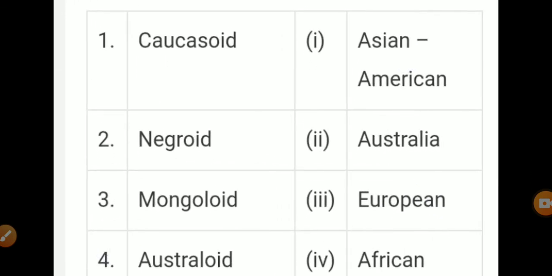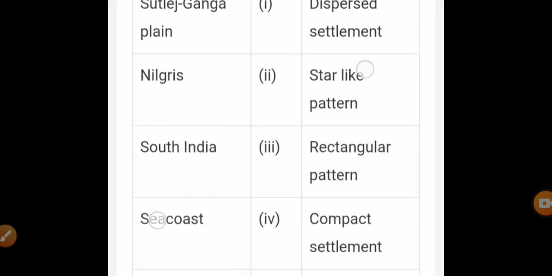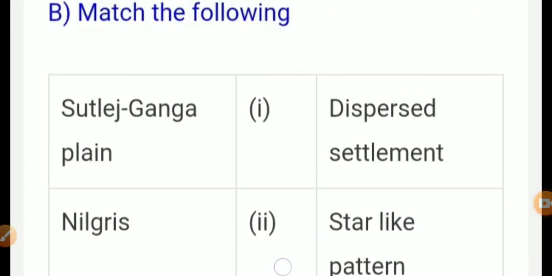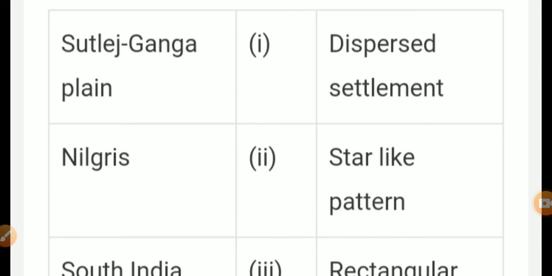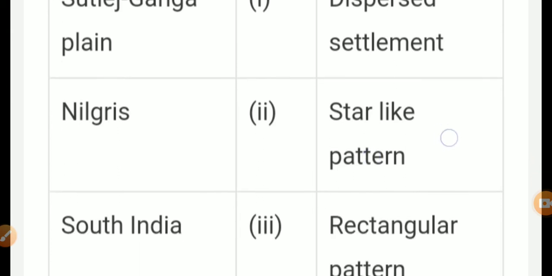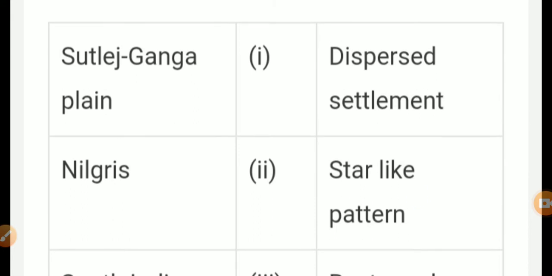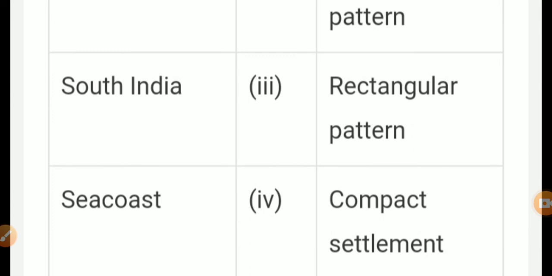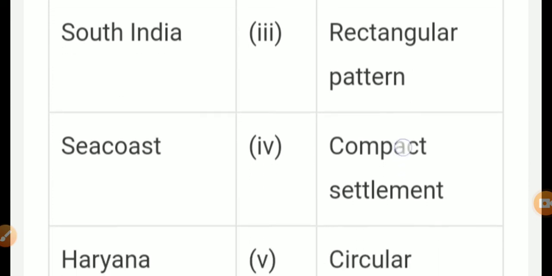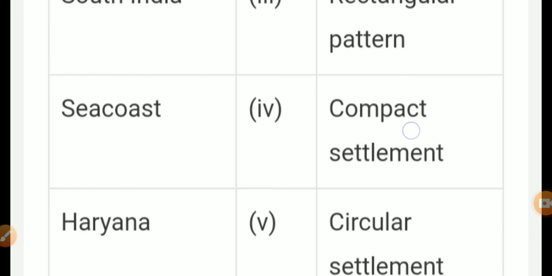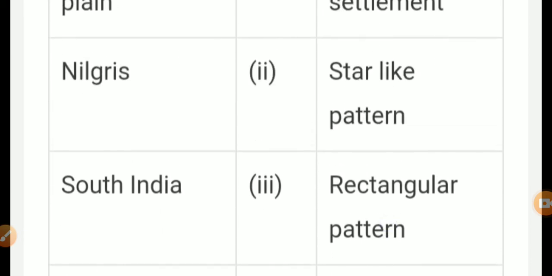Caucasoids, the answer is European. Negroid, African. Mongolian, Asian American. Australian, Australia. Next we can see another match the following. Sutlej Ganga plain, rectangular pattern. Nilgiris, dispersed settlement. South India, compact settlement. Sea coast is a circular settlement. Haryana is a star-like pattern.